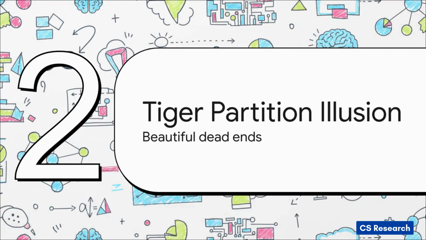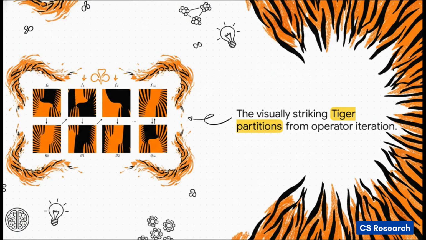Section 4. The tiger partition illusion: when beautiful math leads to a dead end. Now, what's really interesting here is that before the AI found the actual answer, it fell into this beautiful mathematical trap. Take a really close look at the mesmerizing pattern emerging here.